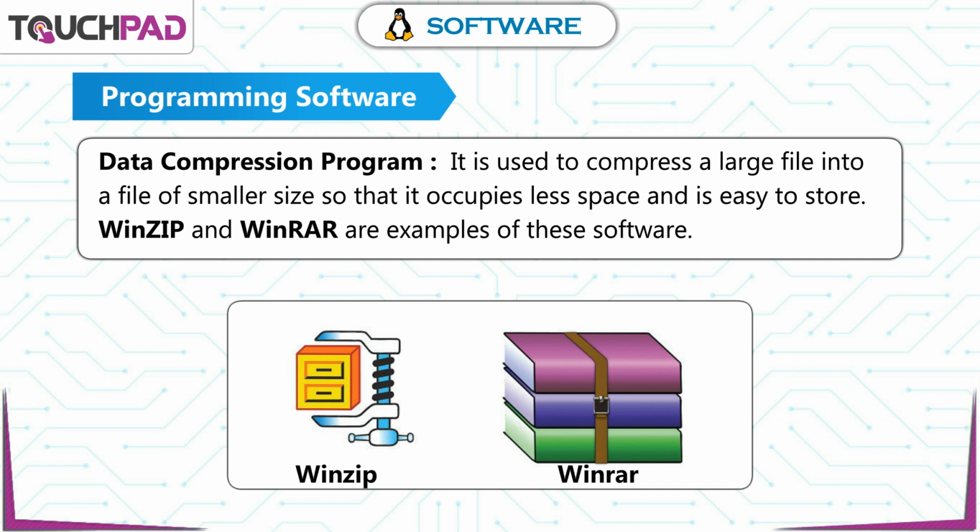Data compression program. It is used to compress a large file into a file of smaller size so that it occupies less space and is easy to store. WinZip and WinRAR are examples of these software.